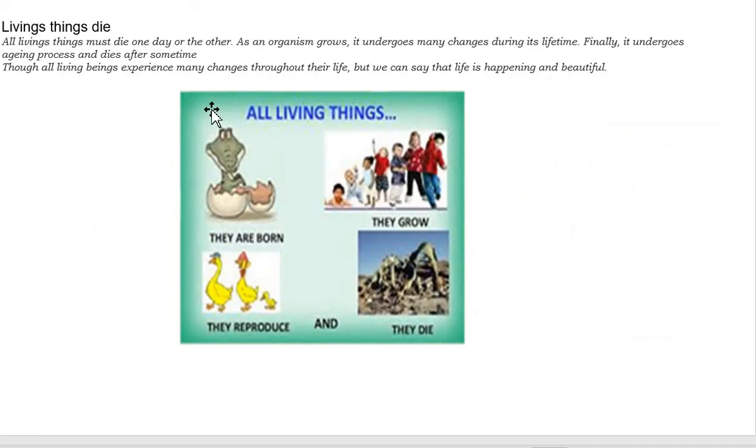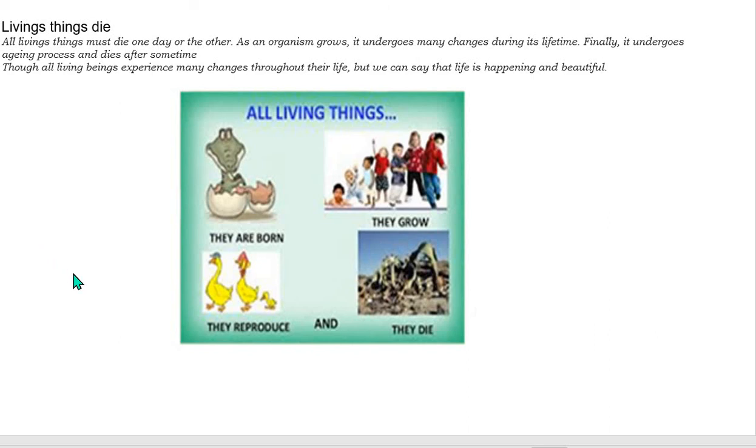And all living things also die. It will reproduce, it will grow, it will excrete, it will breathe, and has movement, and finally it will also die. All living things must die one day or the other. As an organism grows, it undergoes many changes during its lifetime. Finally, it undergoes the aging process and dies after some time.